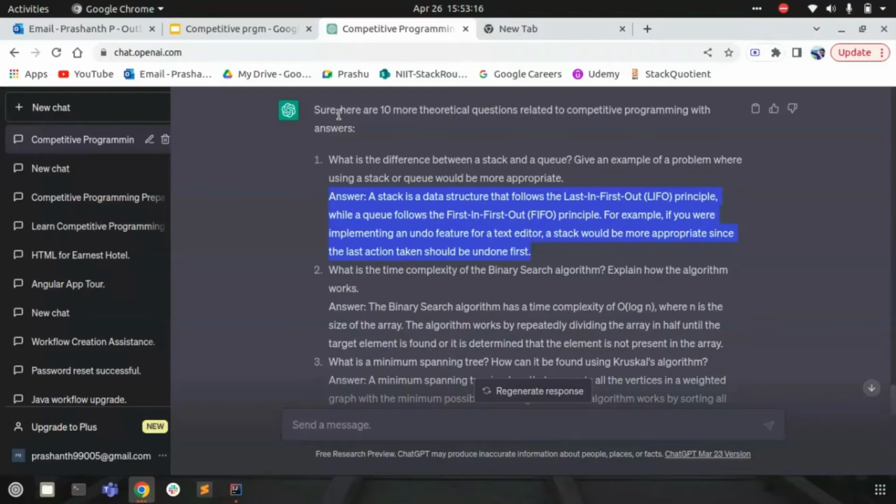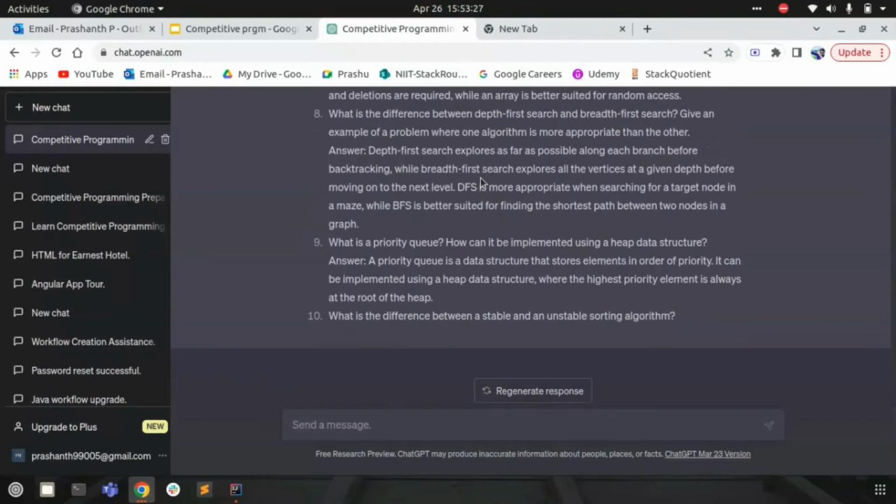So it's not only the theory that we need to worry about to become a competitive programmer, right? We need to practice something, we need practical examples also. So for that, let me choose one language, Java. I'll just say, give me some Java coding based questions with the answers. Again, instead of just getting the questions from ChatGPT, let's try to get the answers also from ChatGPT on competitive programming.